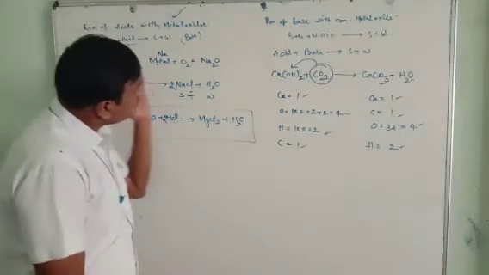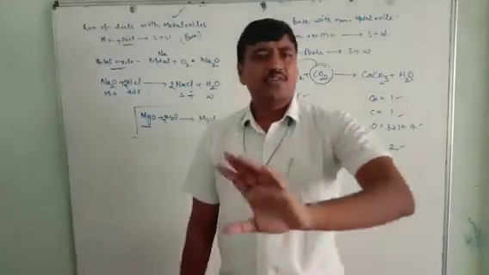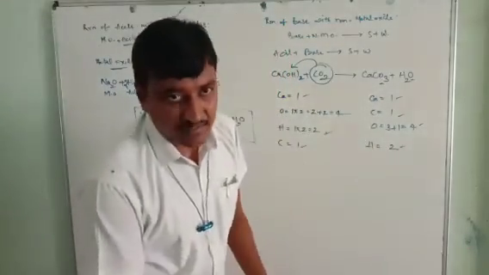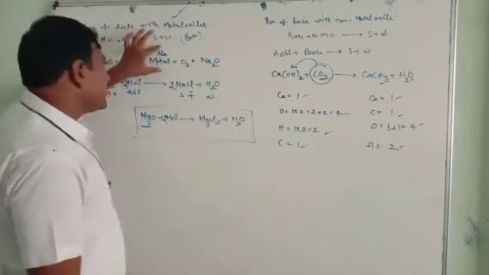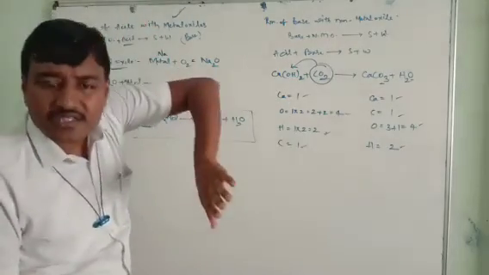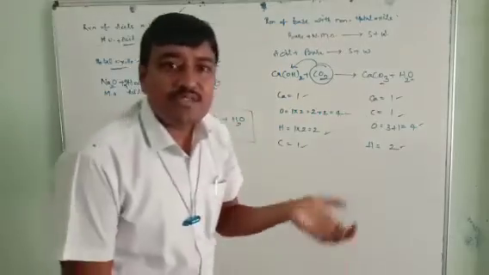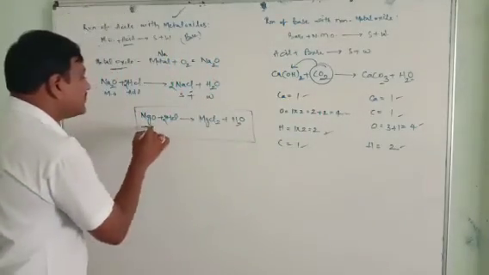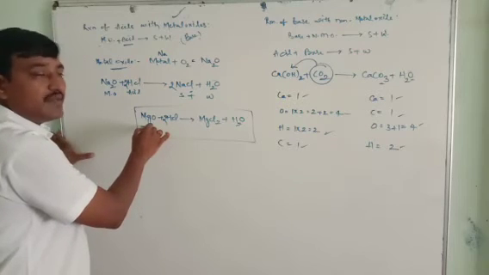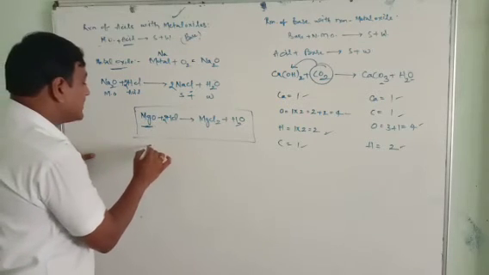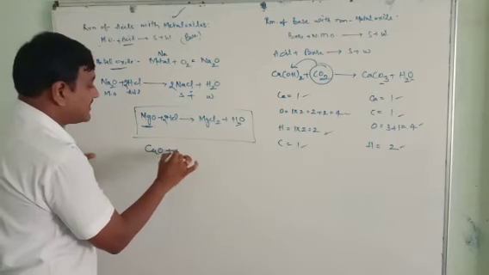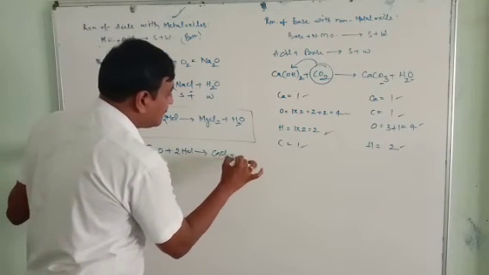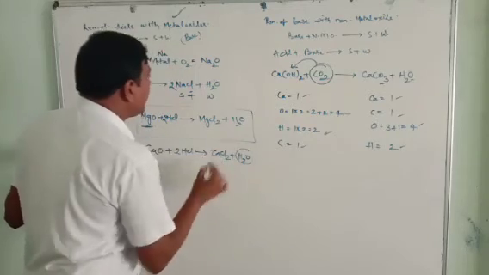Not only this, sir, you can try any type of exercise in the periodic table. I did it with sodium; just do it with potassium, rubidium and cesium. Then go to the group 2 elements, as I said just now: MgO, beryllium, magnesium, calcium. CaO plus 2 moles of HCl gives CaCl2 plus H2O.